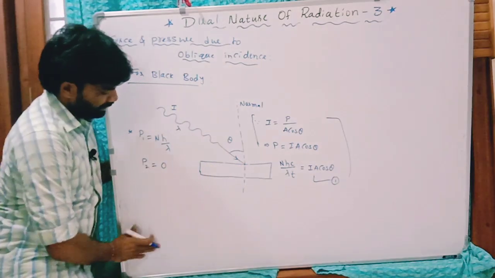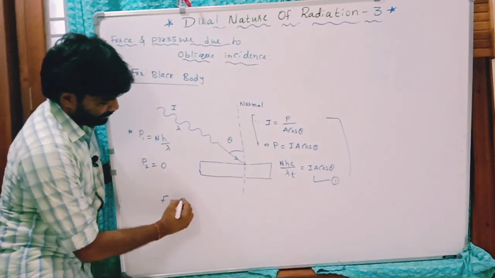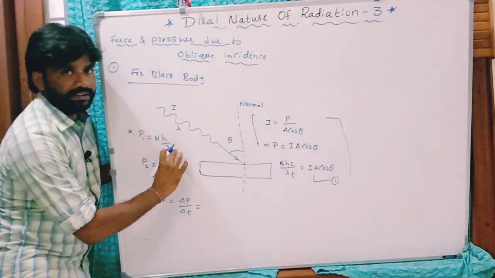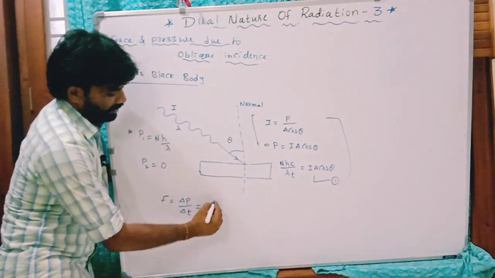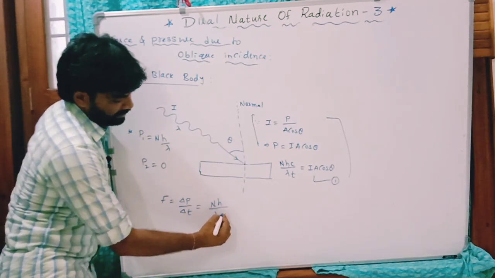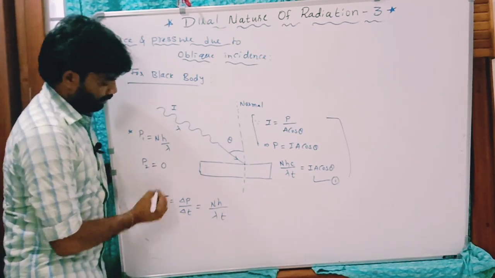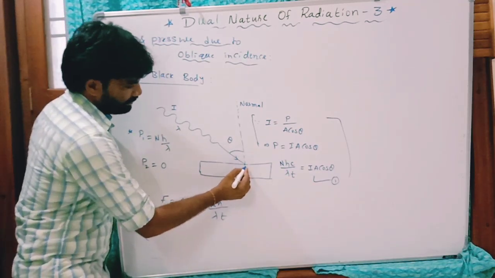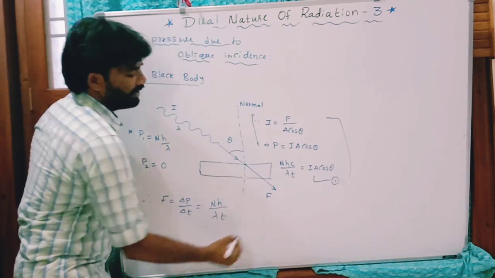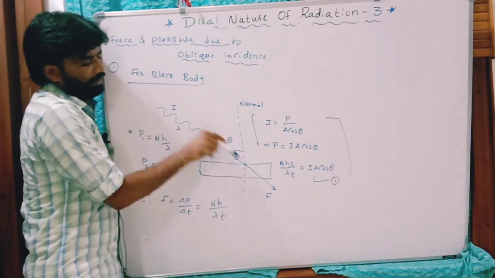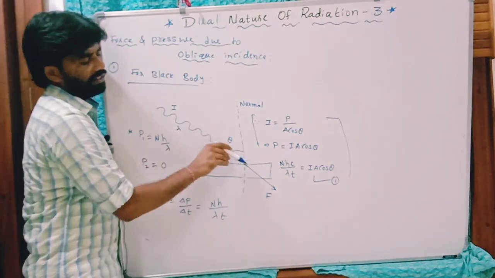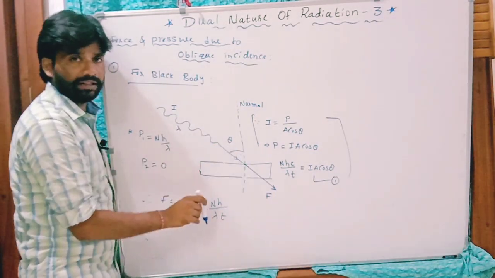Now the rate of change of momentum is what? Force, delta P by delta t. The difference of these two gives nh by lambda; let us take the interval of time as t. This is the formula. What is the direction of force? It is in the direction of the incident radiation. The force will act slantly on this surface, in the direction of incident radiation.